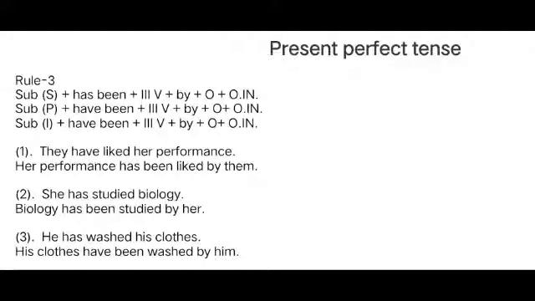Clear students? So here I have completed the simple present tense, present continuous tense, and present perfect tense. And see students, perfect continuous tense does not have a passive form. So here we are going to learn only these 3: the simple, continuous and perfect tense.